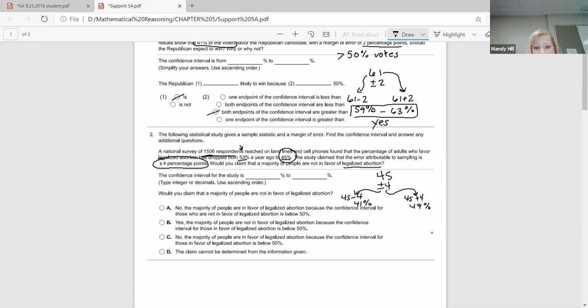So these are the people that claim that they are in favor of legalized abortion. It's dropped to between 41 and 49. So would you claim that a majority of people are not in favor of legalized abortion? Majority would be greater than 50. So the answer on this one would be no. The majority of people are in favor because these are the people that are not, and we didn't reach 50%.